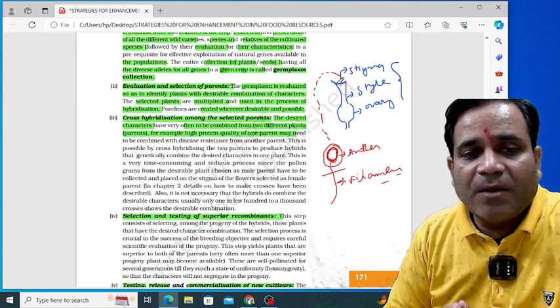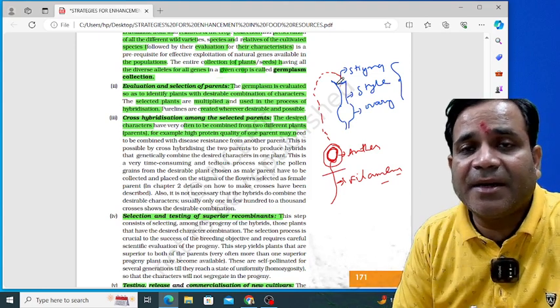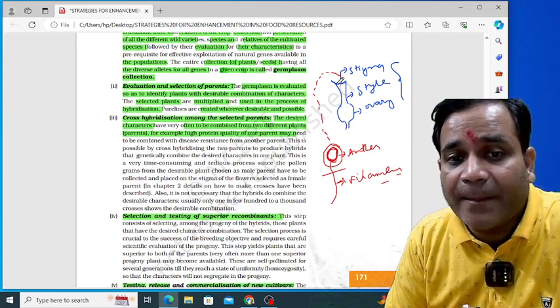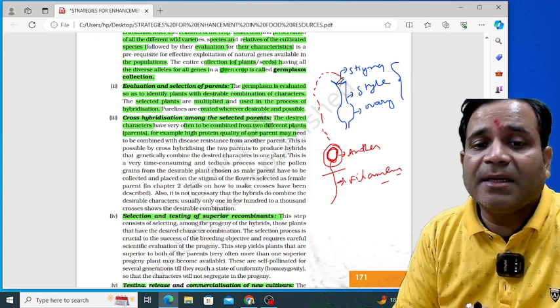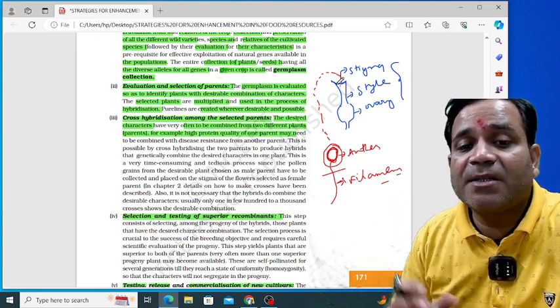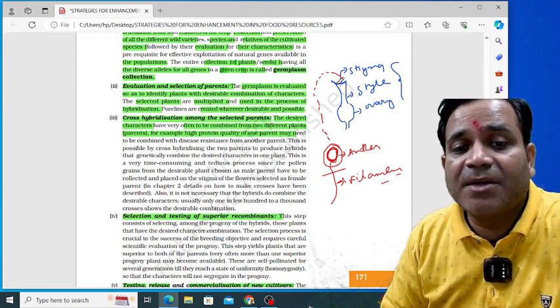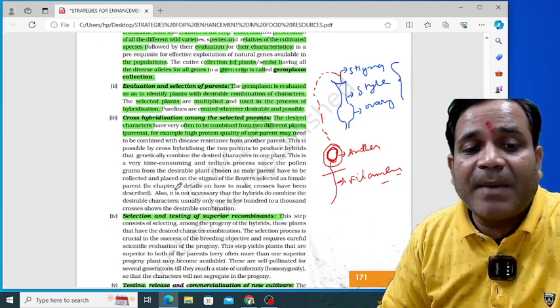So what I'm saying here is that whenever I transfer the pollen grains from the anther to the stigma, the pollen grains from the desirable plants chosen as male parent have to be transferred to the female parent, my dear.